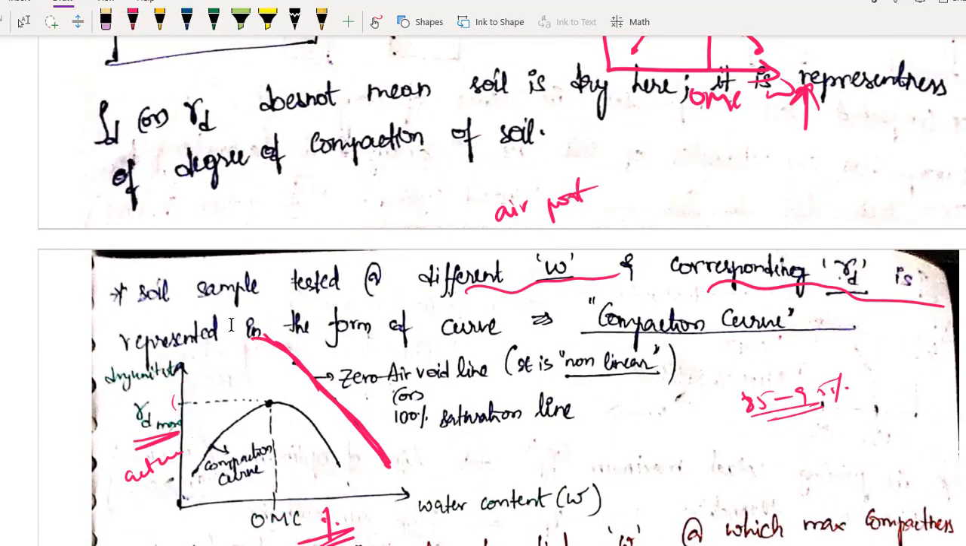For example, let us say this water content. For example, let us take the optimum moisture content. This was the actual value you got, but theoretically it is somewhere here. Can you achieve this? No, you cannot achieve this. You can achieve only this much of it.